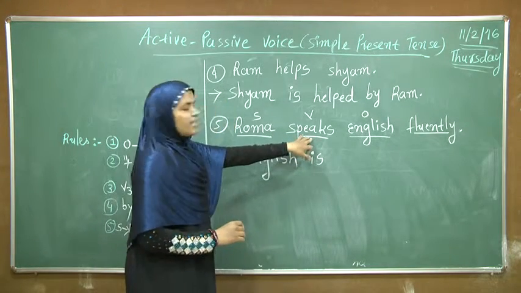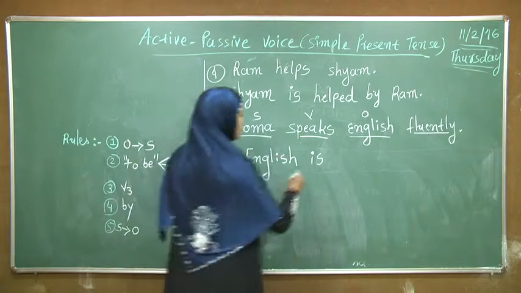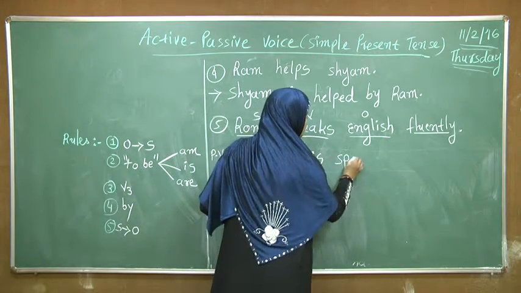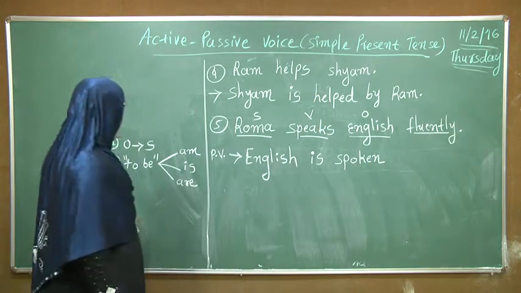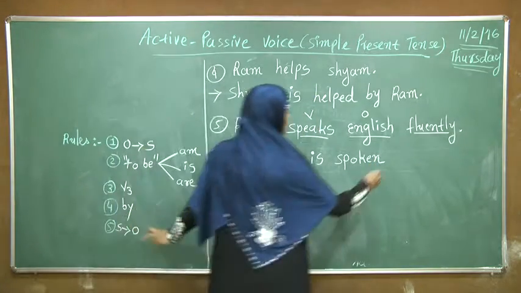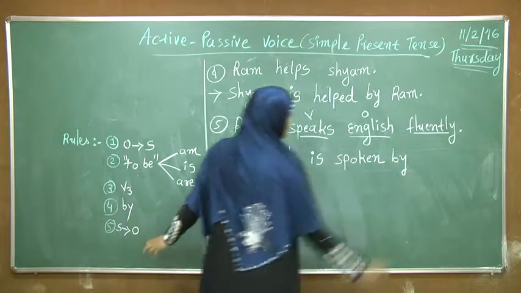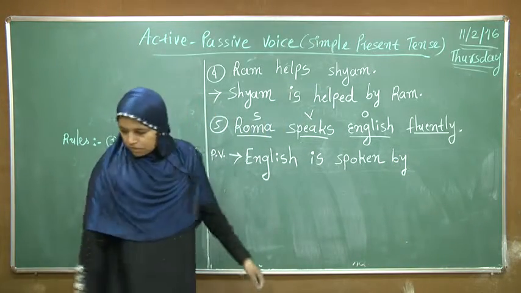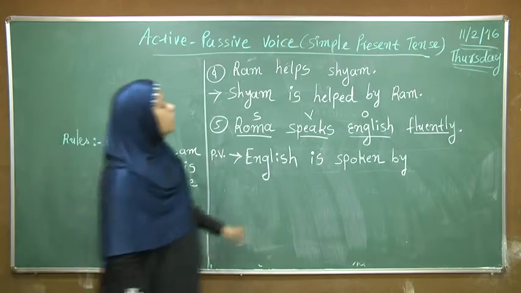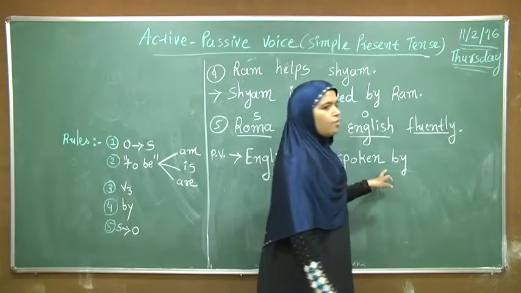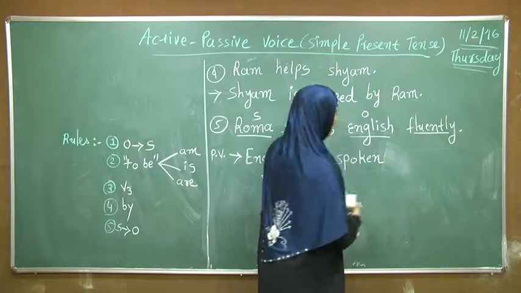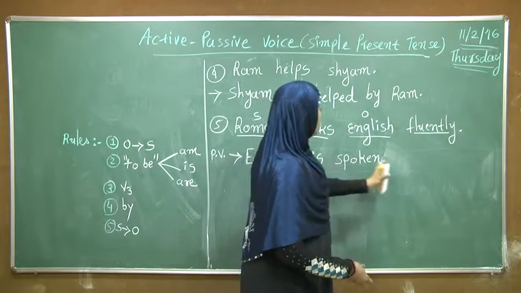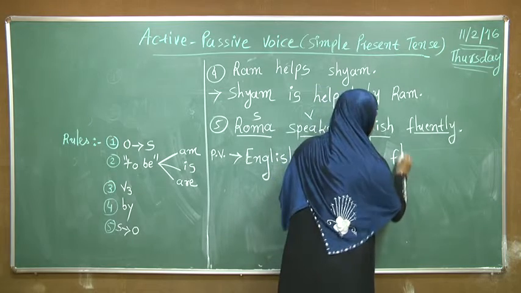Spoken is the past participle of speak. Then put by. Sorry, this word remains and we have to put it after V3. English is spoken fluently.